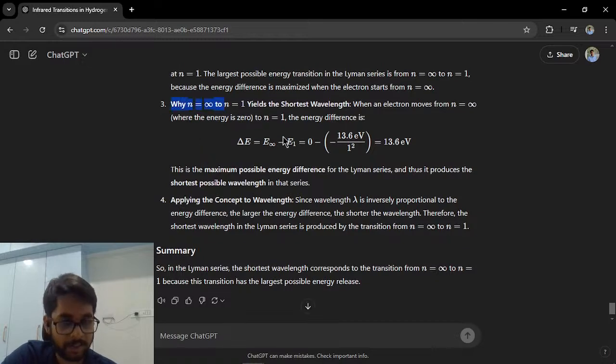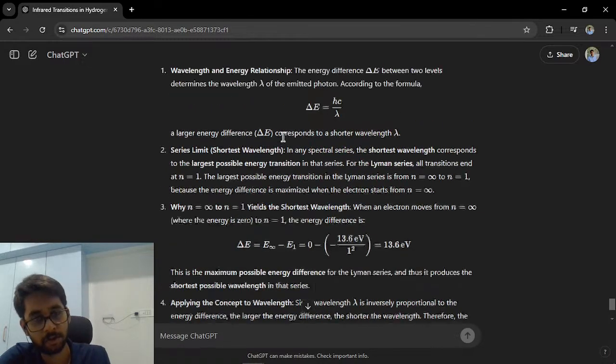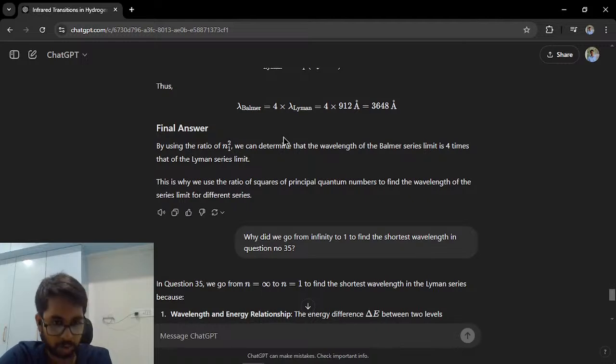Okay, so ChatGPT has given us an example, but to solve the question it is slightly easier. So we need to know this concept before solving this question, but to solve this exact question we can use basic question 35. They've given us the Rydberg's constant for hydrogen, 109678 centimeter inverse, and they've asked us to find the shortest wavelength, which is the largest energy gap. Now the largest energy gap is from infinity to n equals 1.